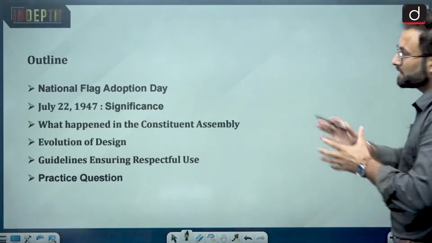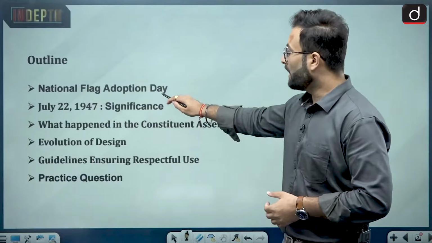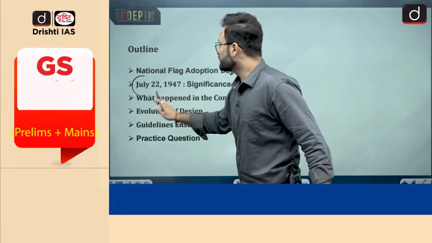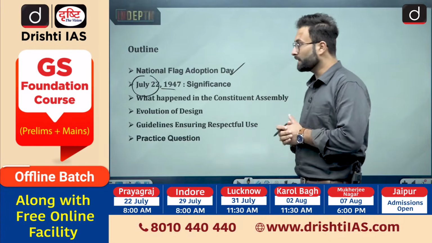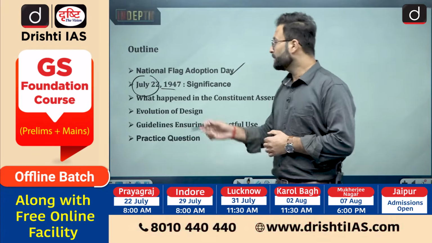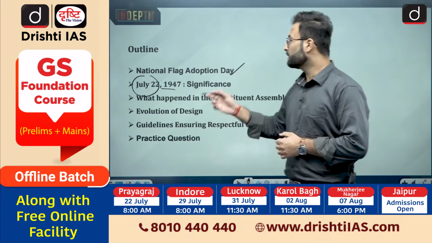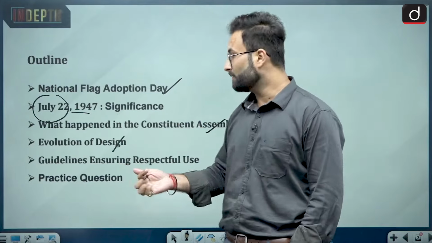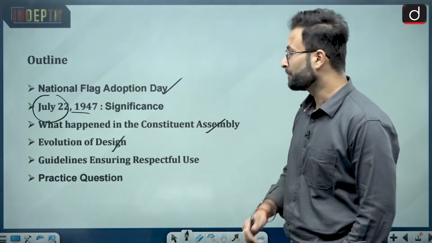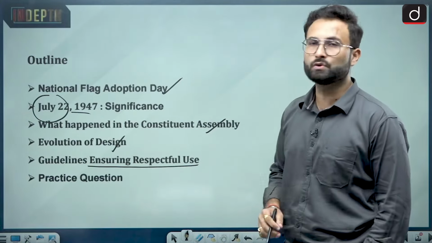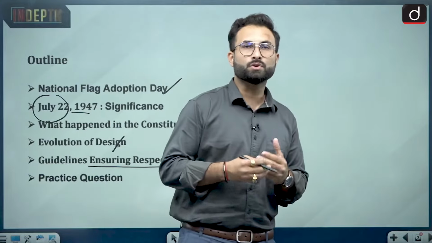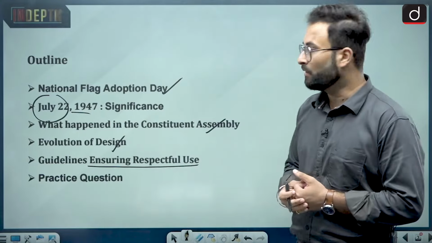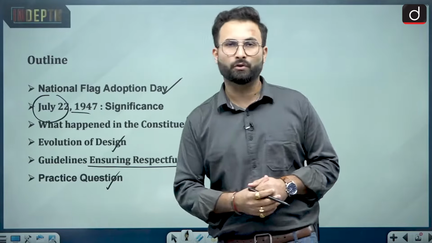In today's video, we'll be discussing these 4-5 points: National Flag Day, adoption day. Then we will talk about 22nd of July 1947. We will see what happened inside the Constitutional Hall on that particular day, and what happened in the Constituent Assembly. Then we will see the evolution of the design, who came up with the design and how it has changed with time. Then, the guidelines ensuring respectful use: the statutes or guidelines which let us use the national flag in a proper and respectable way. And in the end, there will be a practice question for you to solve.